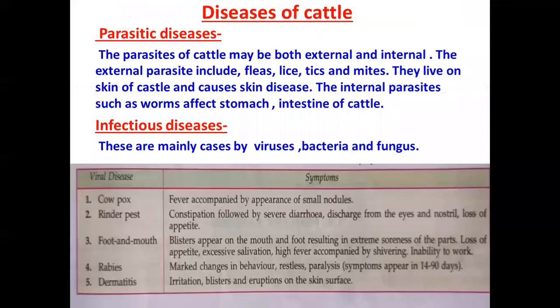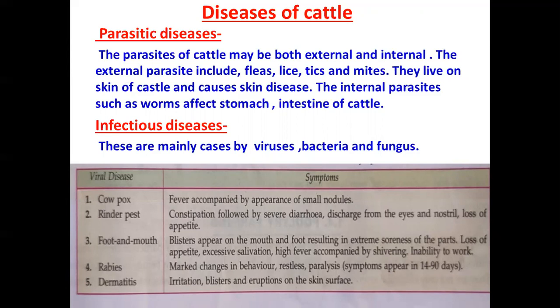Next, what are some diseases which affect the cattle? First is parasitic disease. The parasites of cattle may be both external and internal, which we have already discussed. The external parasites include fleas, lice, ticks and mites, and they live on the skin of the cattle and cause skin disease. The internal parasites such as worms affect the stomach and intestine of the cattle.